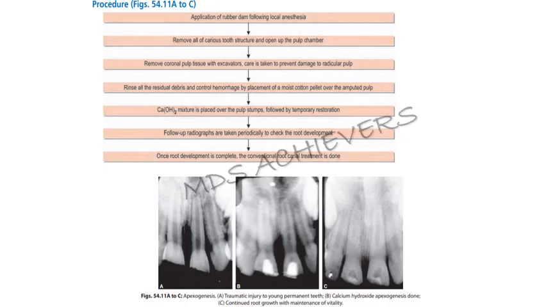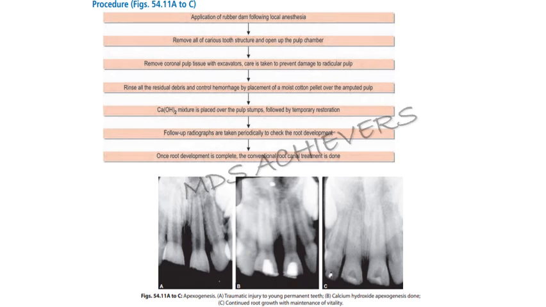Coming to the procedure, first you have to give the local anesthesia. Then place the rubber dam, remove all the carious tooth structure, open the pulp chamber and remove the coronal pulp, just as in pulpotomy. Here you can see the coronal pulp is removed.